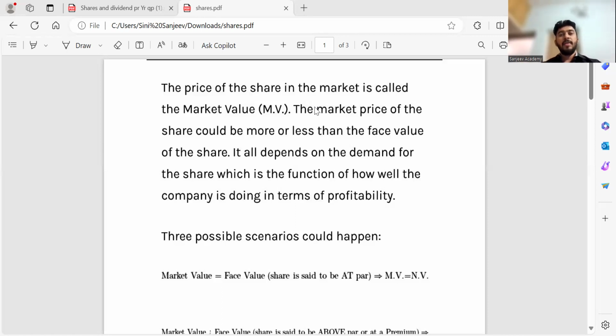So for example, let's take the share price of Pepsi. Today it is 200 rupees. But the face value, the actual value of Pepsi per share, is 50 rupees. So when you bought it, it was 50 rupees, but now the value is 200. Obviously these companies are profitable because a lot of people drink Pepsi and Coca-Cola. I didn't say all of us, because I don't drink Pepsi or Coca-Cola. A lot of people drink these soft drinks and obviously they make profit.